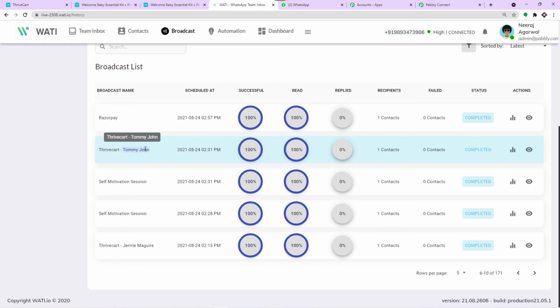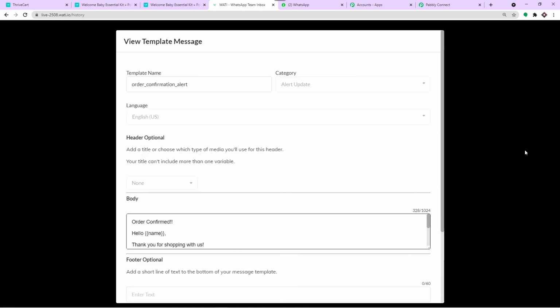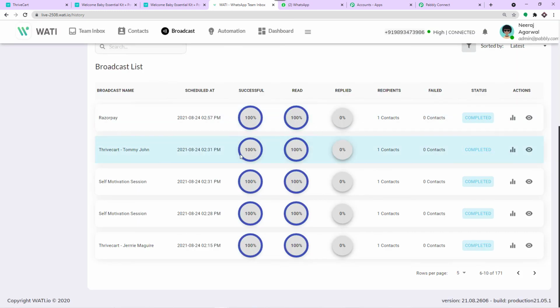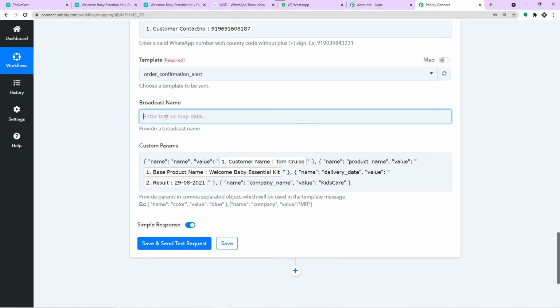So the importance of creating a very unique broadcast name is that you can actually figure out if the message really went by looking at the statistics. You can look at the statistics, you can look at the default template. Using this particular broadcast name, you can just figure out if the message was really sent. If the message wasn't sent, what really went wrong. So that is why I'm just going to create a very unique broadcast name.